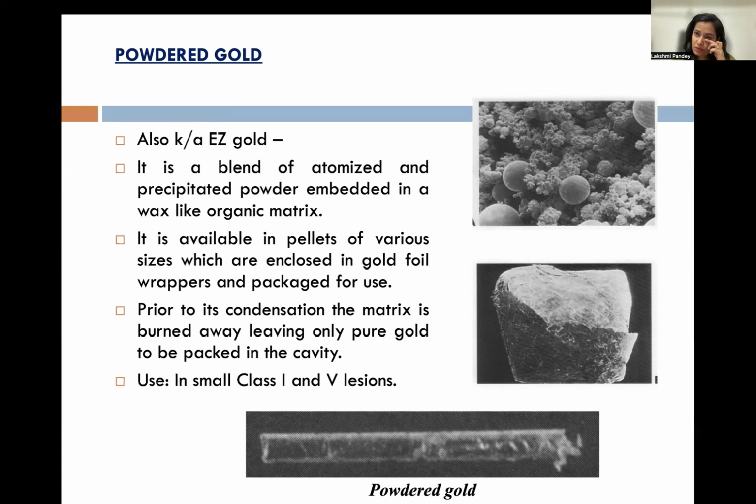So, as I already explained before, the transportation of pure gold was very difficult. So the idea they used was the powdered form of gold, mixed with wax, and formed into pellets. The pellets were then wrapped with gold foils. Before using, you were supposed to heat those pellets. After heating, the wax was melted and the pure form of gold was available.